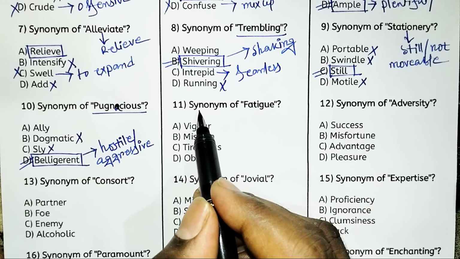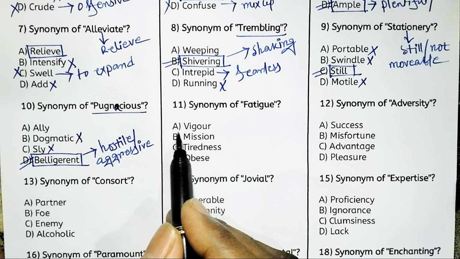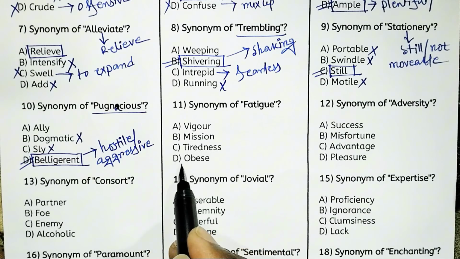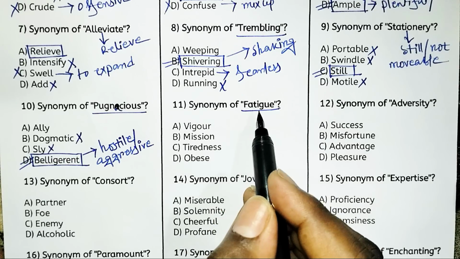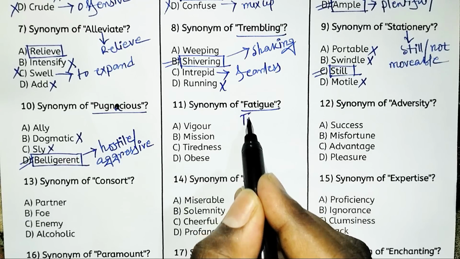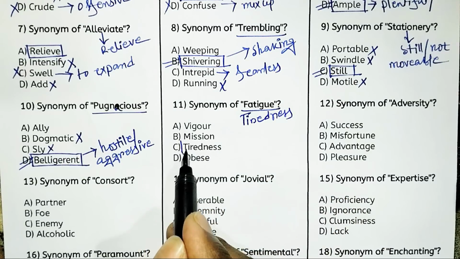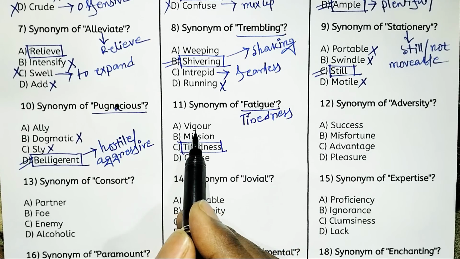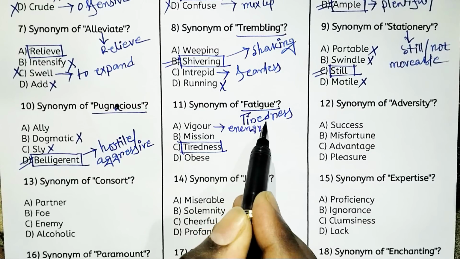So next, synonym of fatigue. What is the synonym of fatigue? Option A, vigor. Option B, mission. Option C, tiredness. Or option D, obese. So fatigue means tiredness. That's why option C is the right answer. And what is the meaning of vigor? Vigor means energy or strength.